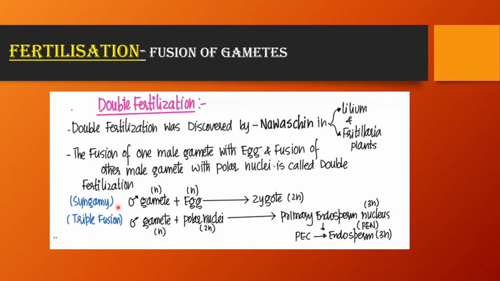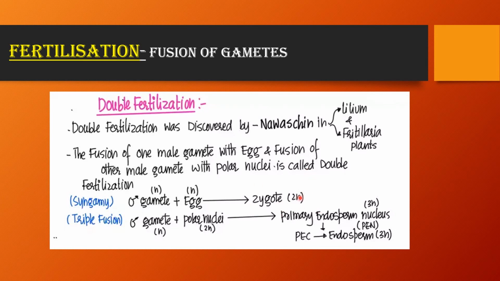In syngamy, the primary male gamete fuses with the egg nucleus to form the zygote, which will later develop into the embryo, and in triple fusion, the secondary male gamete fuses with polar nuclei to form the primary endospermic nucleus or PEN, which will later develop into endosperm, which is nourishing in nature.